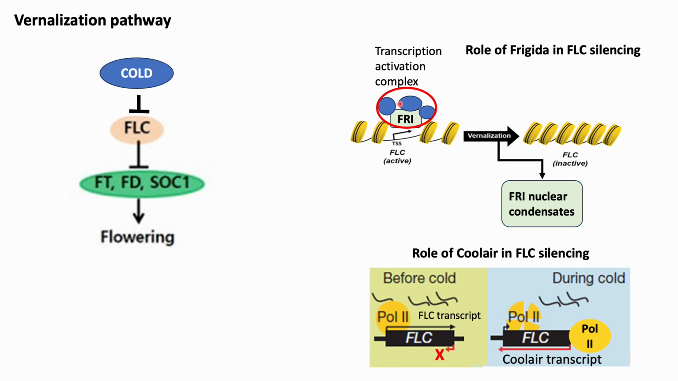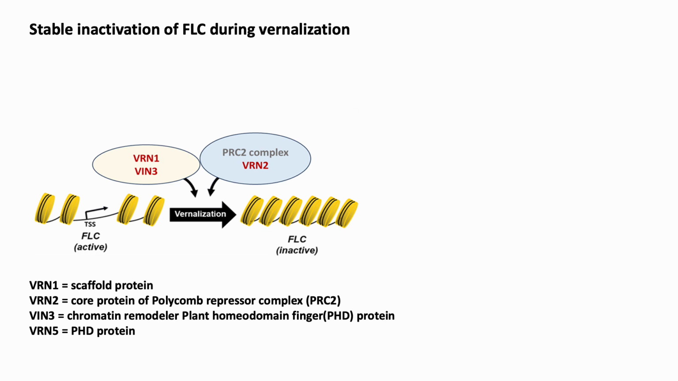Induction of these antisense transcripts on cold exposure leads to a transient reduction in sense transcription of FLC. Further, prolonged cold exposure results in FLC silencing by repressive chromatin modifiers, leading to a repressed chromatin state at the FLC locus. Stable repression and histone modification of FLC is carried out by several genes such as vernalization, VRN1 and VRN2, and vernalization insensitive 3, or VIN3.